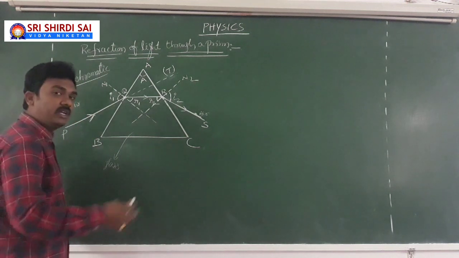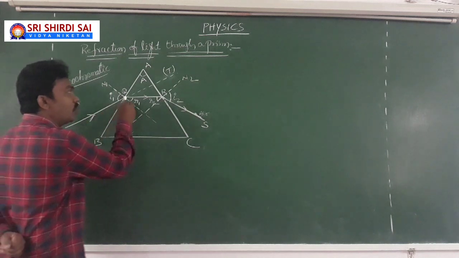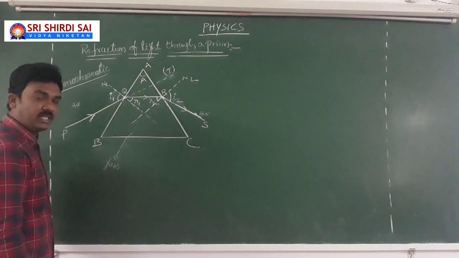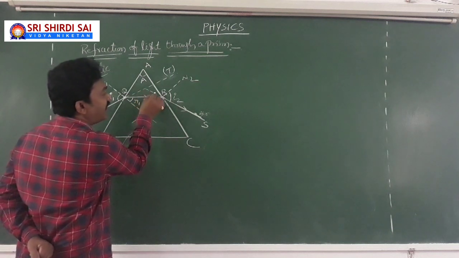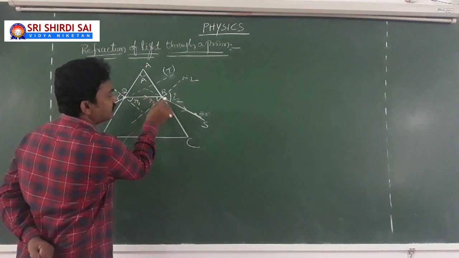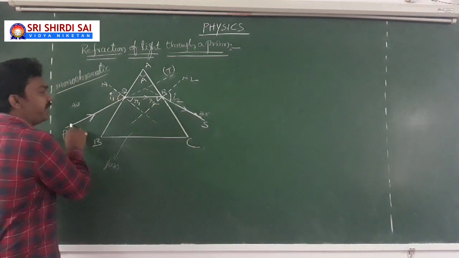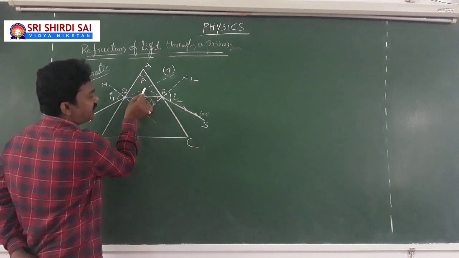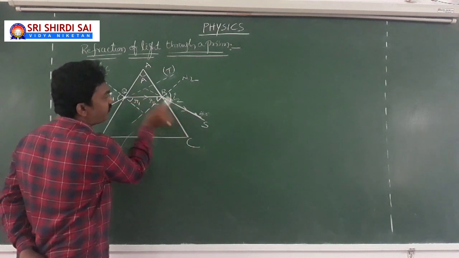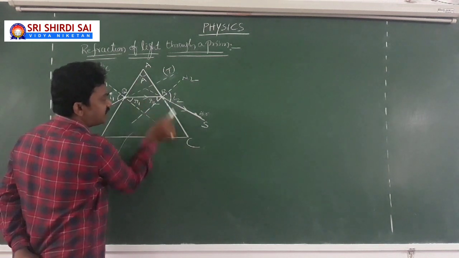Of course, if you go in detail, PQT is the actual path of the light in the absence of the prism. But my light is emerging along the path RS from the second interface AC.